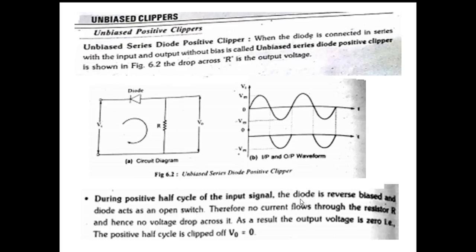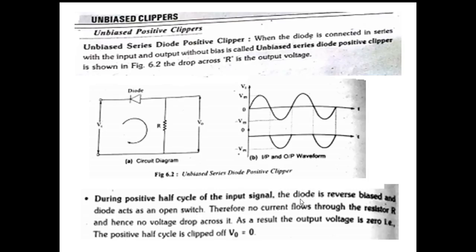Let us discuss the first one, unbiased clipper. As we just discussed, biasing means applying an external voltage to the circuit. Biased clippers means applying an external voltage to the clipper circuit. Unbiased means without applying any external voltage.